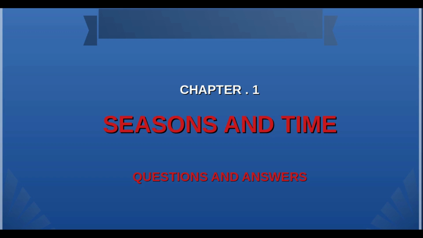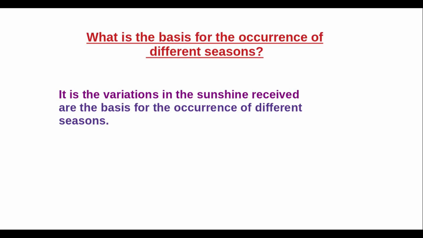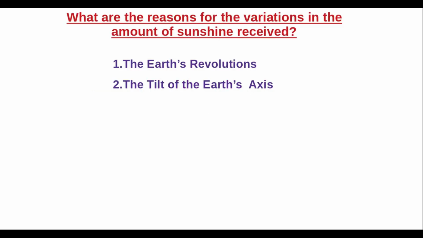Seasons and time. The variations in the sunshine received are the basis for the occurrence of different seasons. What are the reasons for the variations in the amount of sunshine received? It's the Earth's revolution and the tilt of the Earth's axis.